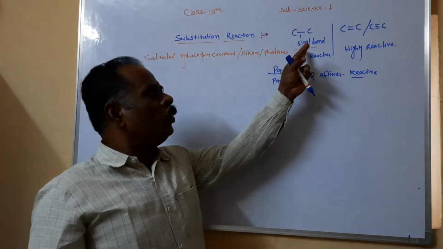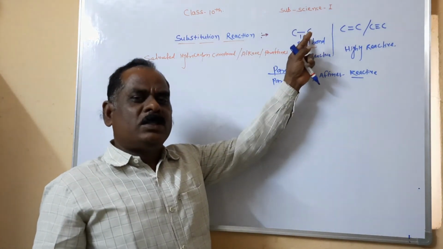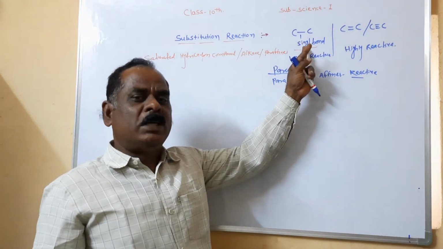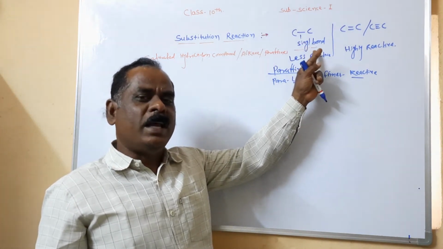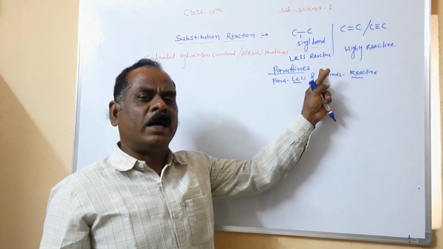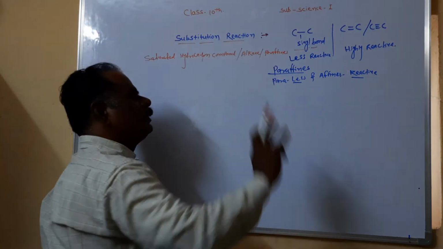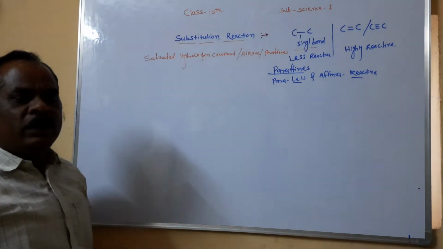Due to the strength of the single covalent bond, saturated hydrocarbon compounds are less reactive. In the Latin language, less reactive compounds are called paraffins. Hence, saturated compounds or alkanes are called paraffins.